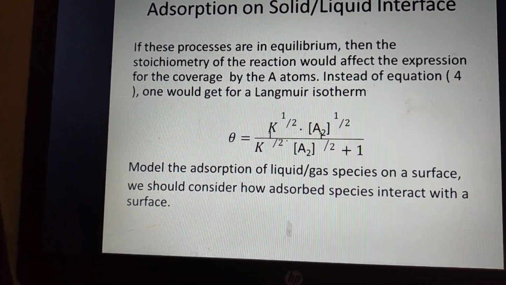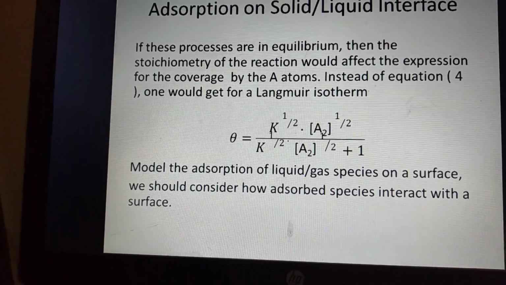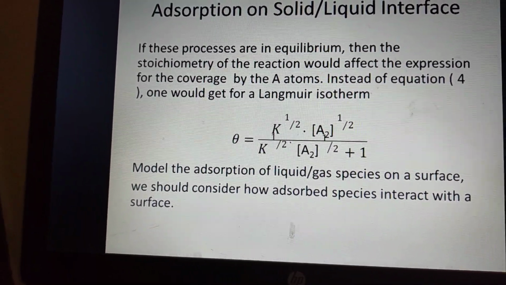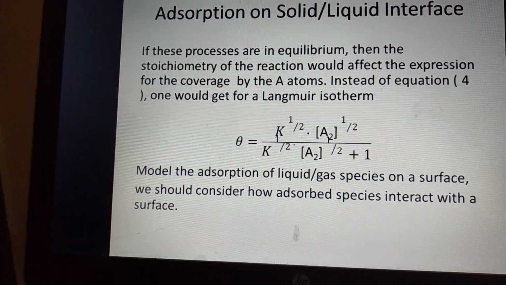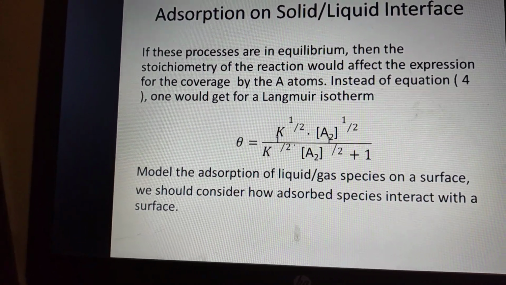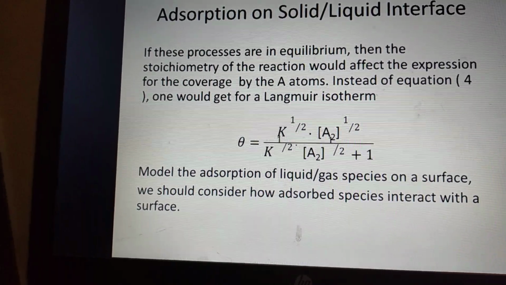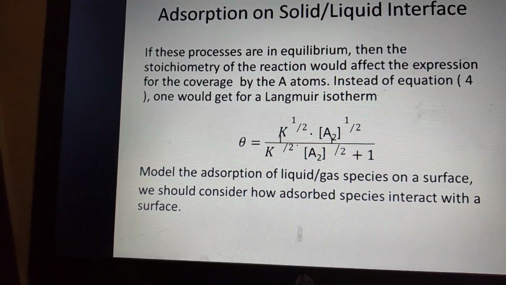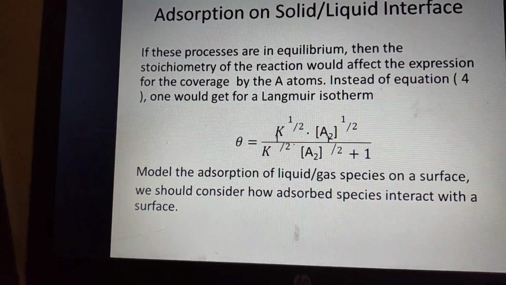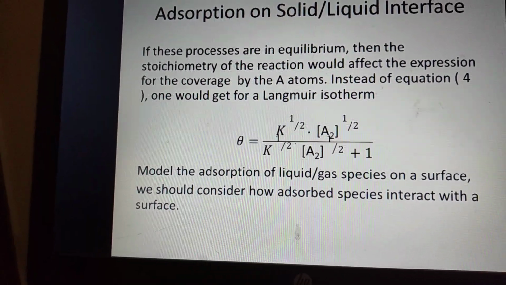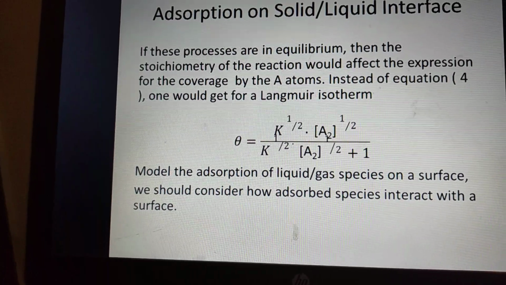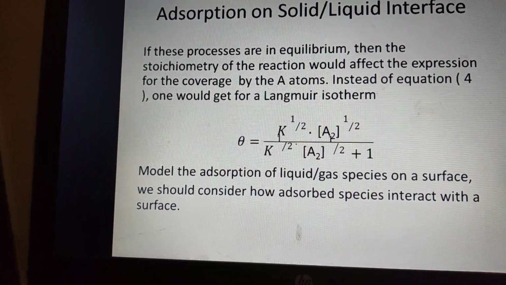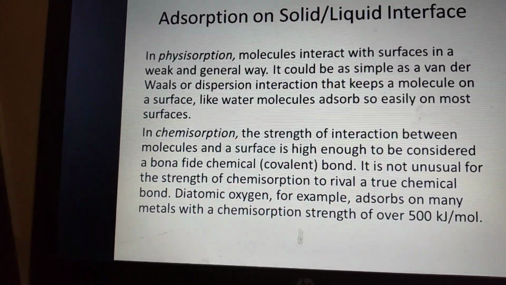For the Langmuir isotherm, theta is equal to K^(1/2) times A2^(1/2), where K is the equilibrium constant, divided by K^(1/2) times A2^(1/2) plus 1, for the bimolecular gases. So in modeling a liquid-gas, solid-gas or liquid-solid system on a surface, we can consider how molecules adsorb and how species interact with the surface.